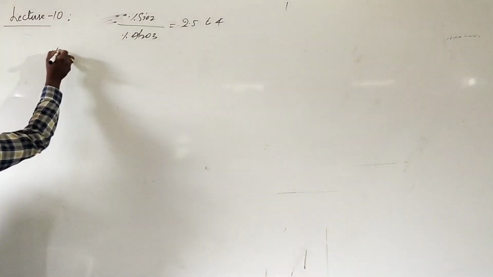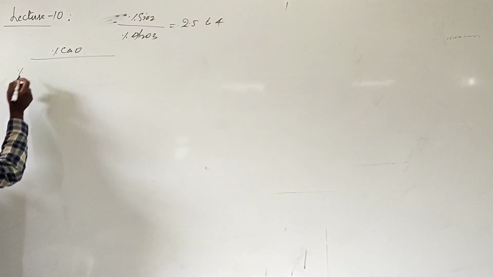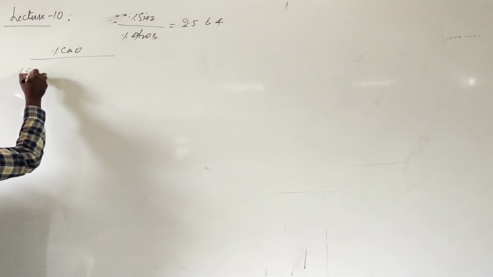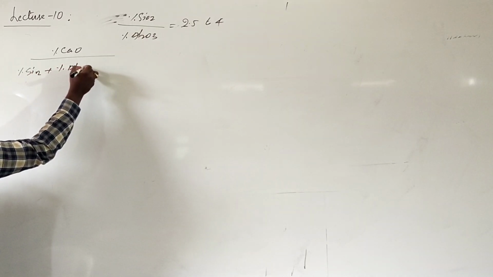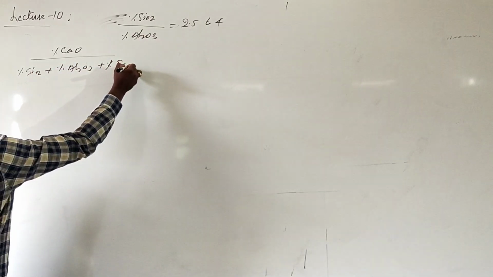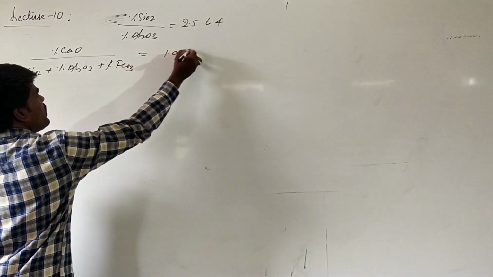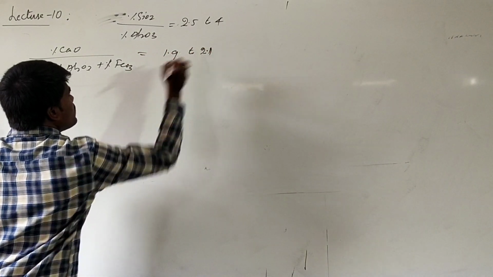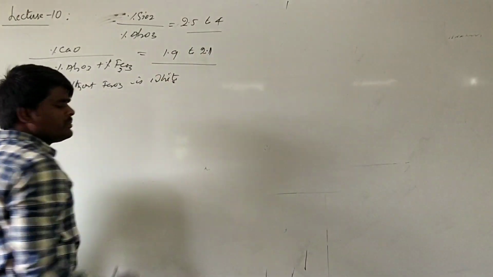Similarly, the ratio of calcium oxide to the sum of silica, alumina and iron oxide should be in the range of 1.9 to 2.1 to get a good cement. Basically, a cement without iron oxide is white. There are two types of cement: white cement and grey cement. The grey cement is generally because of the presence of iron oxide. These ratios are very important.